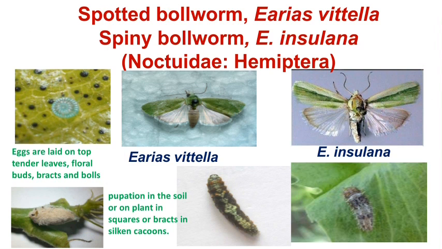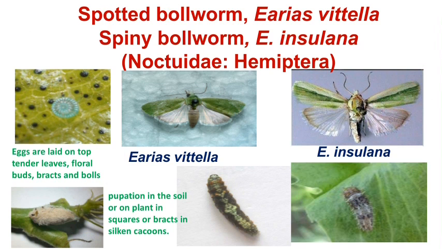After the male-female mating, the female moth lays eggs on the tender loose floral buds, bracts and bolls. Then after hatching from the eggs, the larvae emerge. If you see, the names are spotted and spiny bollworm. Why is it called spotted bollworm?